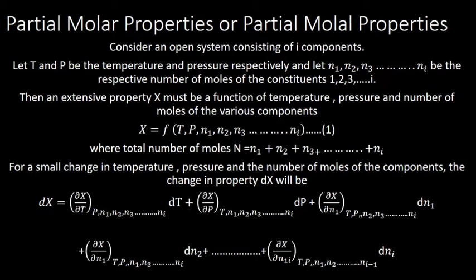This is how we apply partial differentiation to that expression.